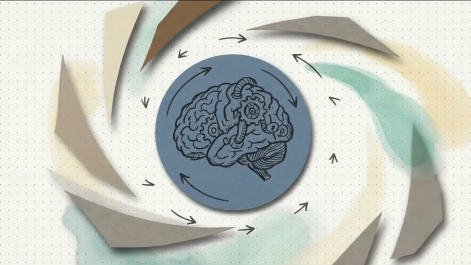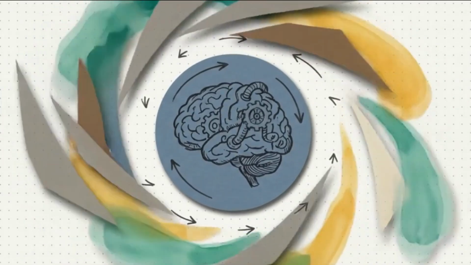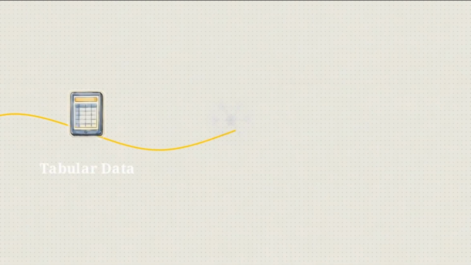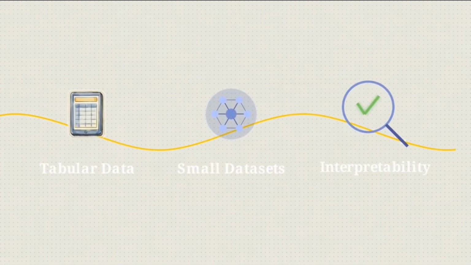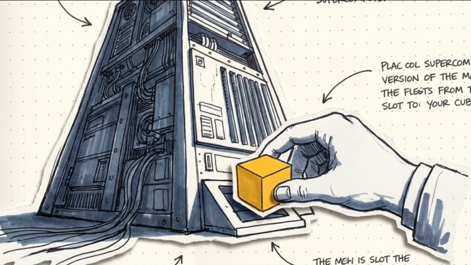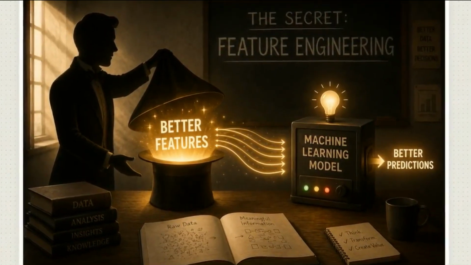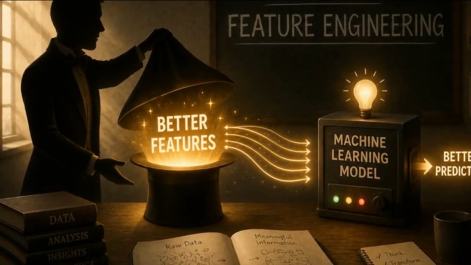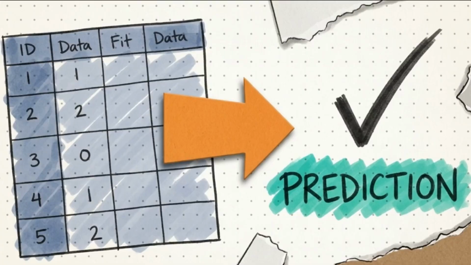There is a common belief that modern deep learning systems automatically learn these features on their own, without human intervention. However, feature engineering remains essential for traditional spreadsheets, small datasets, and any model where we need to understand exactly why a prediction was made. No matter how sophisticated a neural network becomes, the foundation of its knowledge still depends on human curation. The 95% accuracy we saw earlier was the result of a superior teacher providing better features, rather than a more powerful processor. In data science, the quality of the input determines the quality of the prediction.